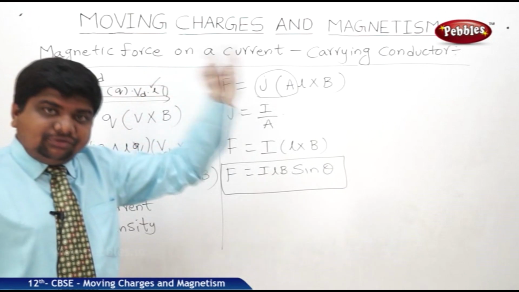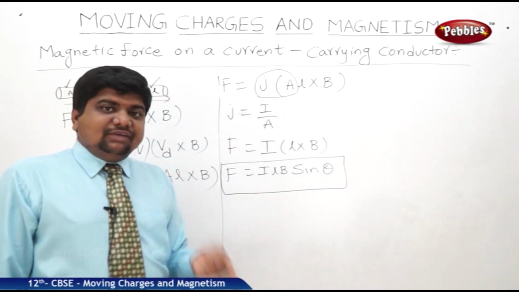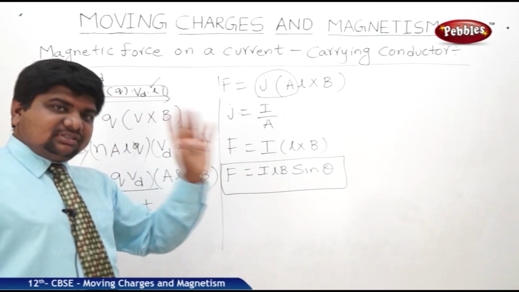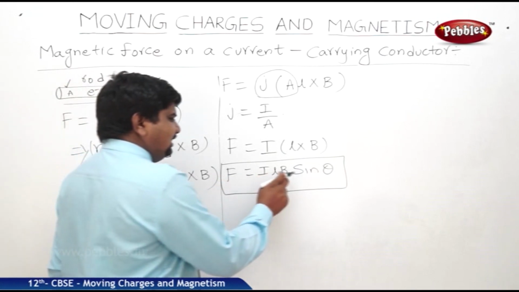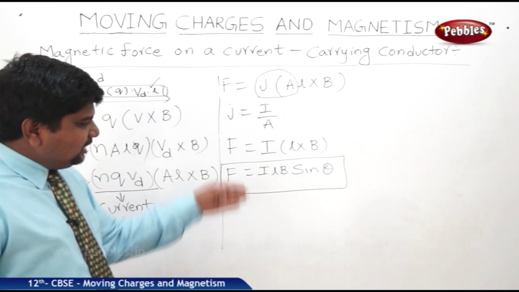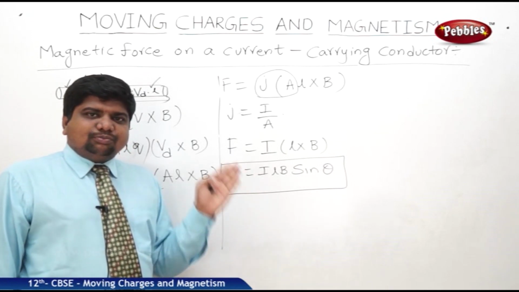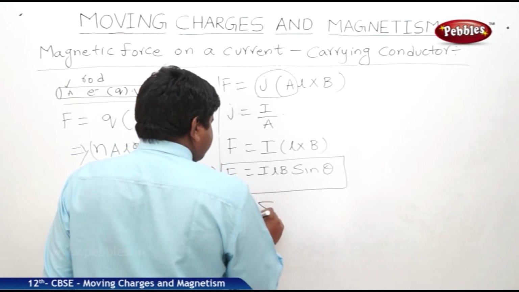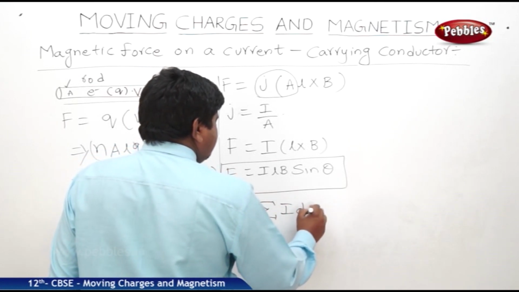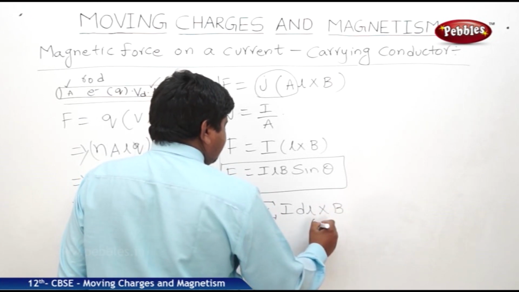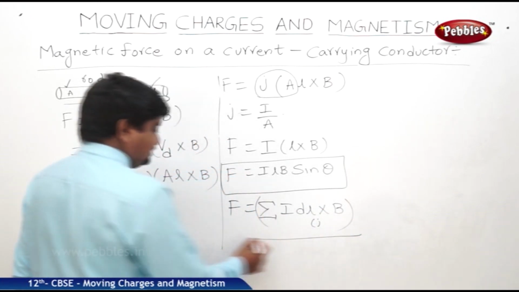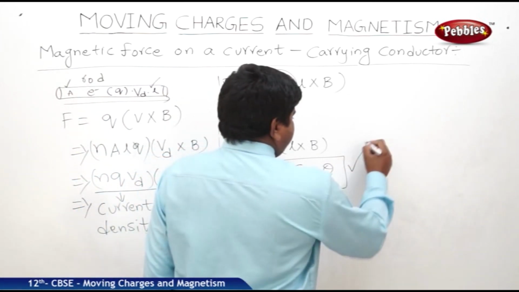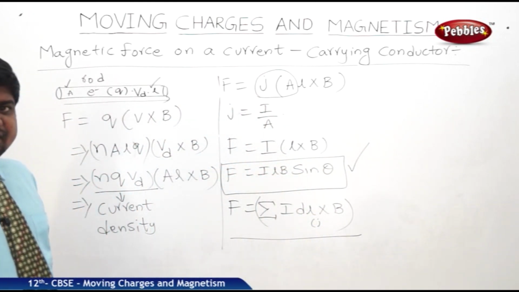Magnetic force value is going to change with respect to the shape of the conductor. If it is a circular or a small element in the circle, or it is a lengthy conductor, expressions are going to change. So F is equal to ILB sin theta, and we can find out this F for small disintegrated values also by doing the summation over I dl cross B. So this point is very very important, and this is the expression for magnetic force on a current carrying conductor.